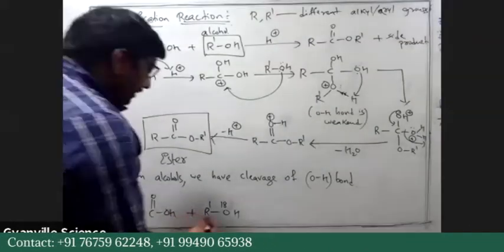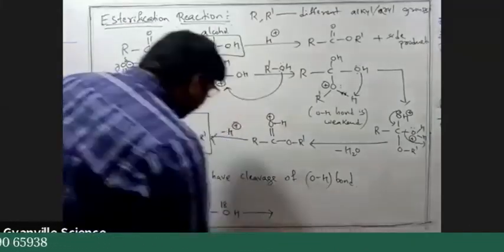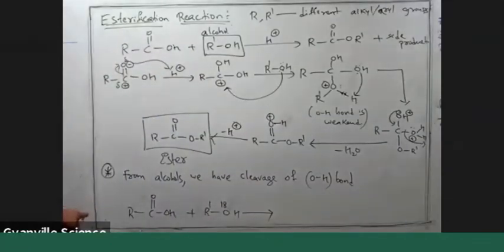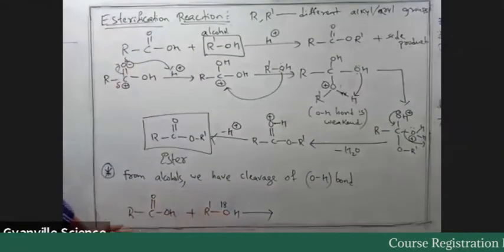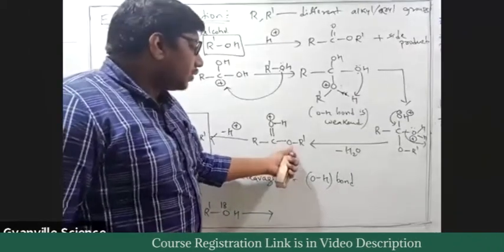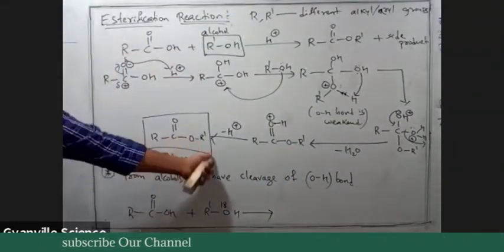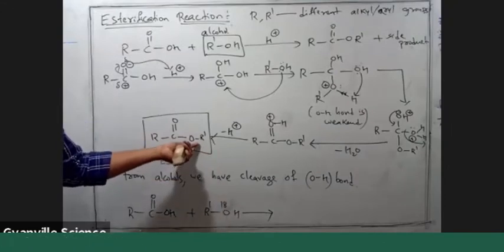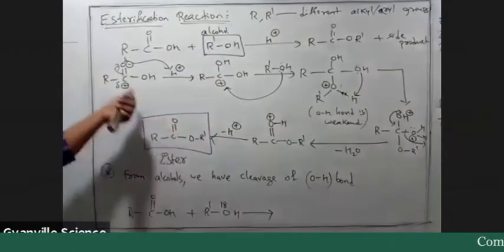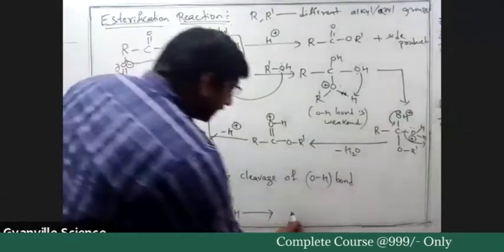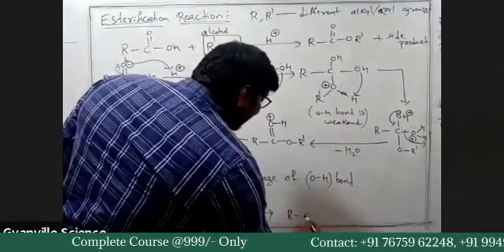So we have the final ester, RC double bond OR dash, but which oxygen comes from the alcohol and which comes from the acid can be distinguished.